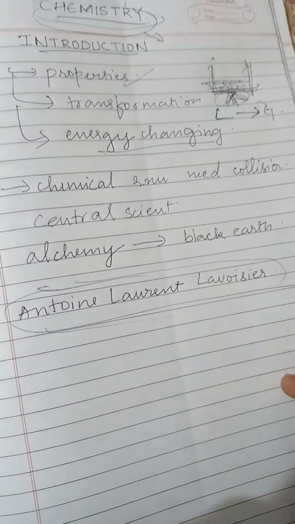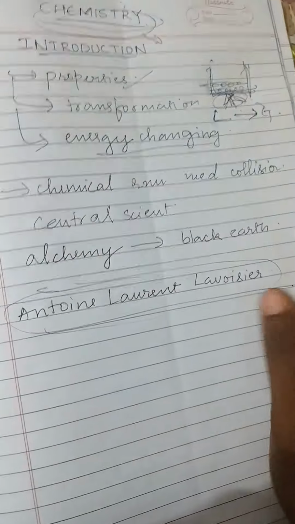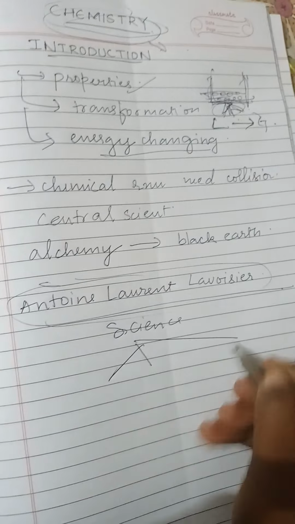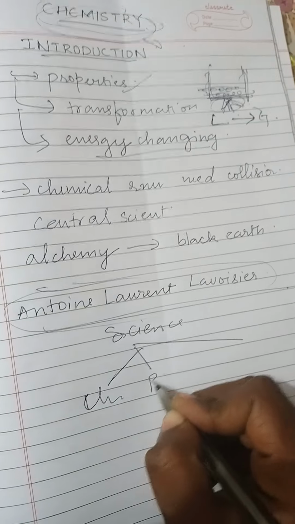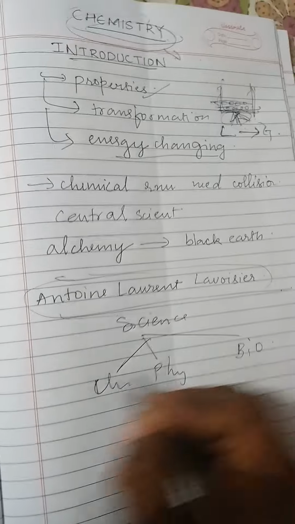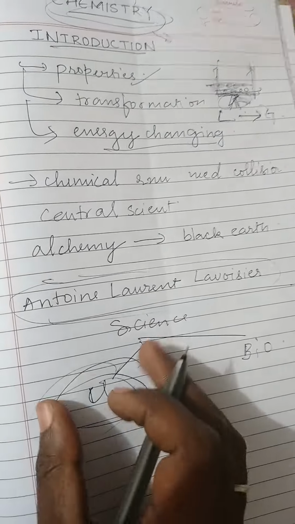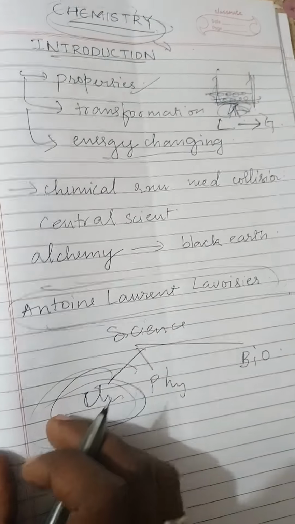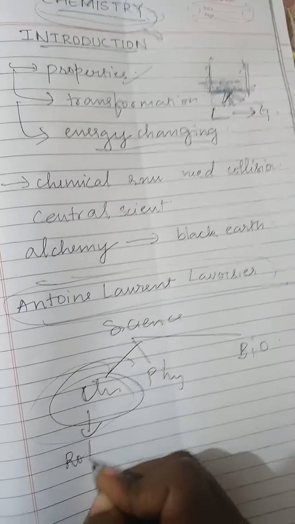We know that it comes under science, but chemistry is a separate branch. How many branches does science consist of? Science consists of 3 branches: chemistry, physics, and bio. In this case, the chemistry branch is separated out from all 3. This separation was done by Robert Boyle.